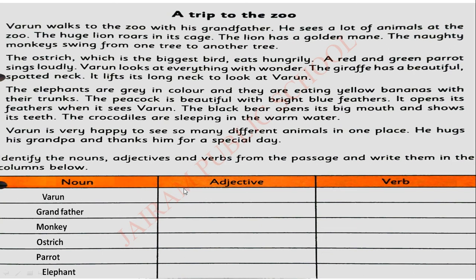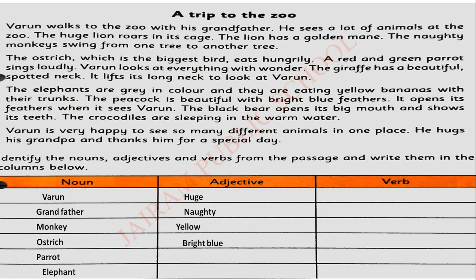Next, we are moving to the adjectives. Adjectives means what? Describing words. What are we going to describe? The nouns. So, first one, huge. Here we are telling lion as huge. Next, naughty. We are describing the noun monkey as naughty monkey. Next, yellow. We are telling the color of the banana. Banana is a noun. We are describing it as yellow. Very good.